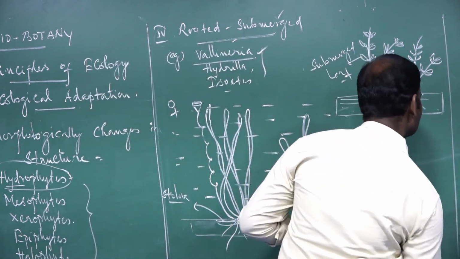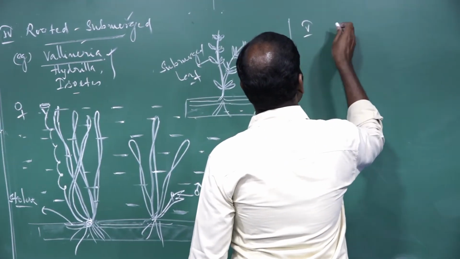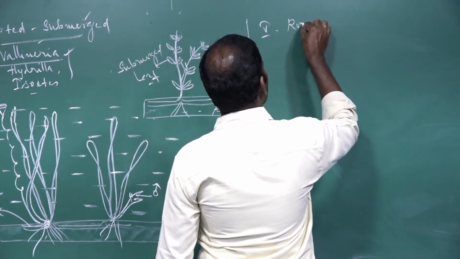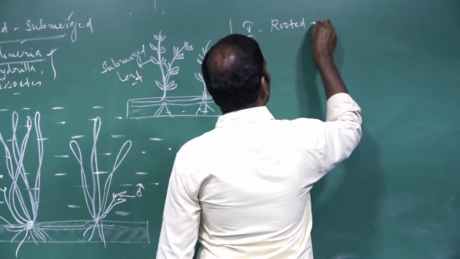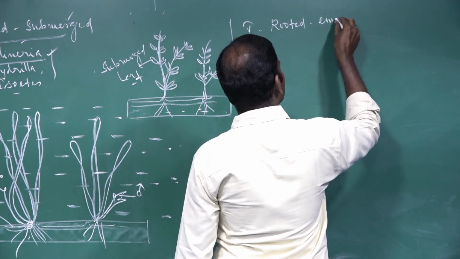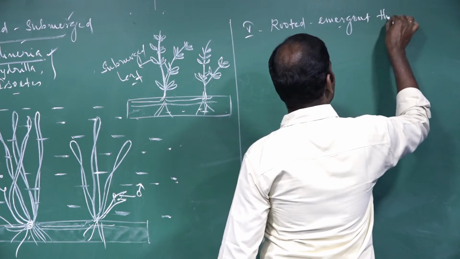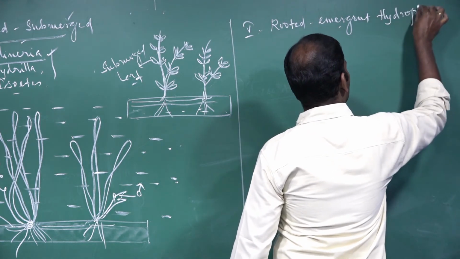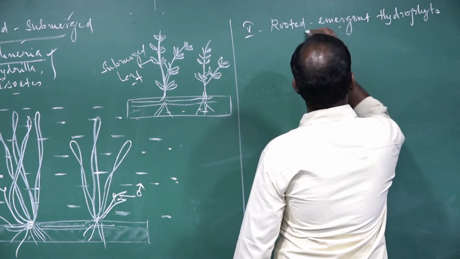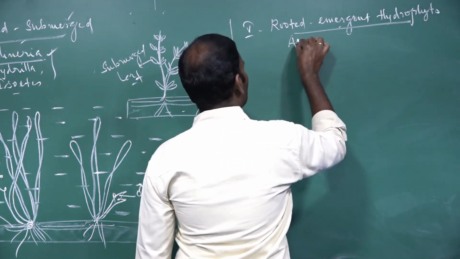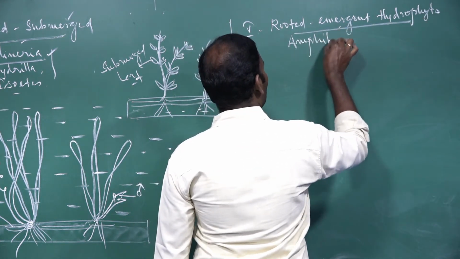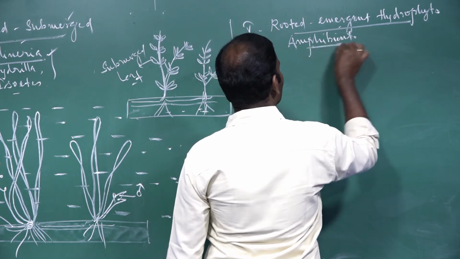The last one, the fifth one, is rooted emergent hydrophytes. It is also called amphibian plants, amphibious hydrophytes.